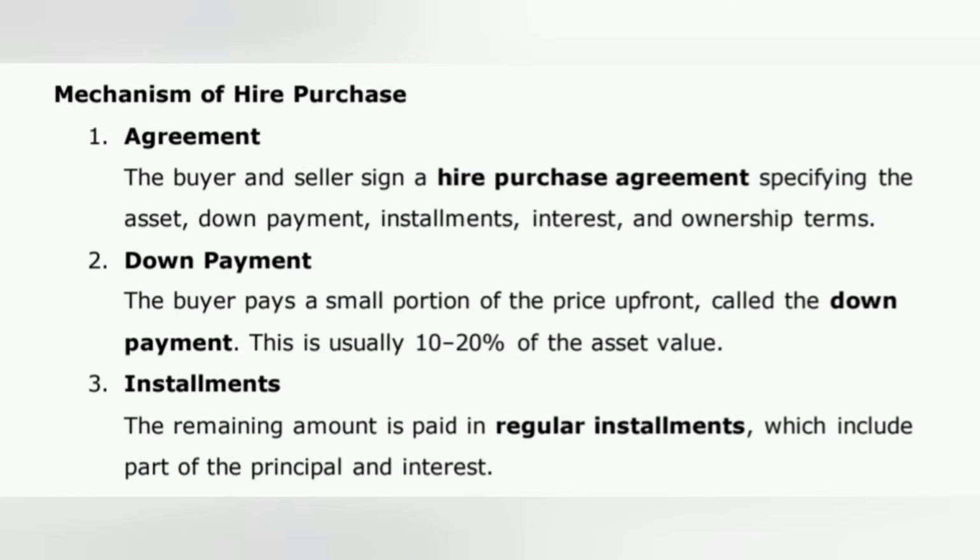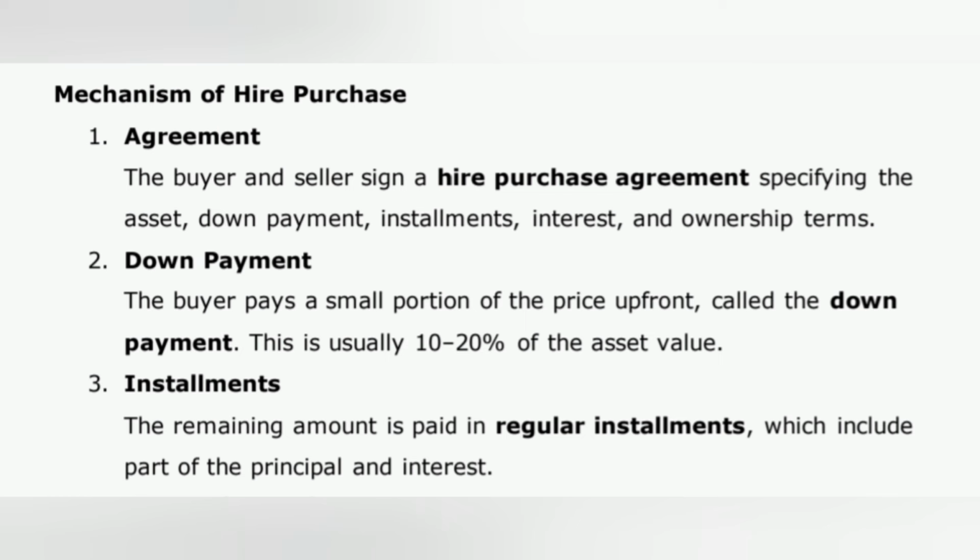Mechanism of hire purchase. 1. Agreement. The buyer and seller sign a hire purchase agreement specifying the asset, down payment, installments, interest, and ownership terms. 2. Down payment. The buyer pays a small portion of the price upfront, called the down payment. This is usually 10-20% of the asset value.